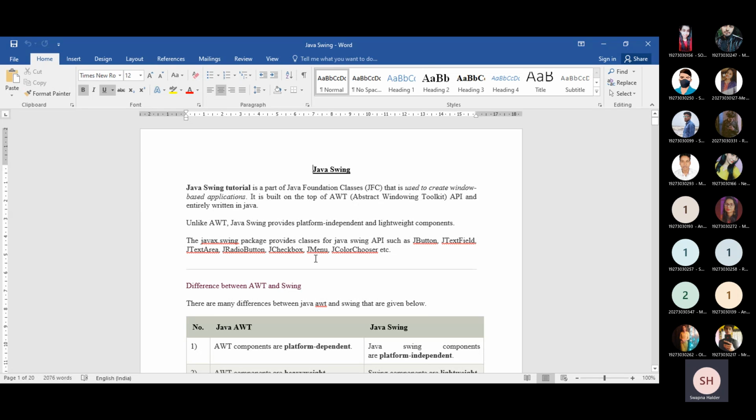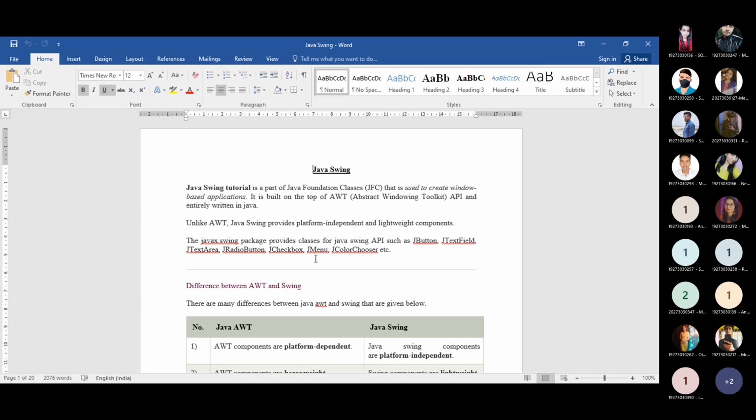the window-based application. Now look, there is another window-based application that was available in your previous syllabus, that is applet. Using applet programming, known as small Java programming, you can create a small window in your output screen, and by this window you can provide basic information for a particular topic.